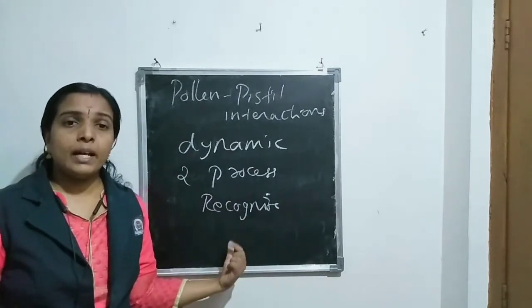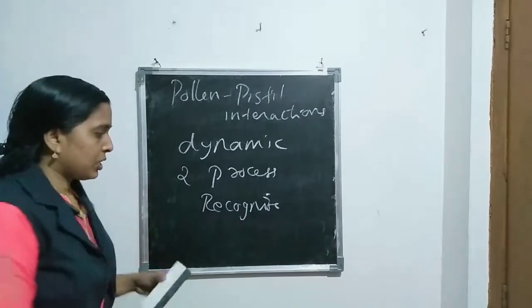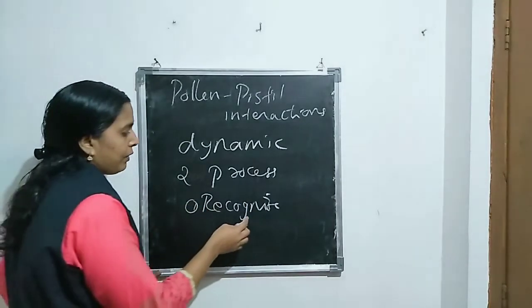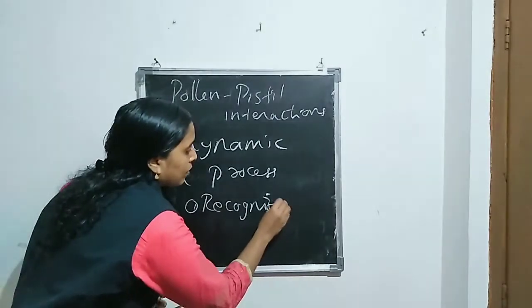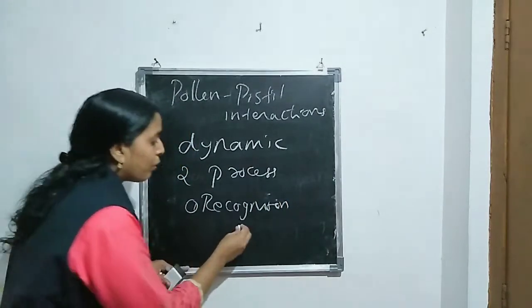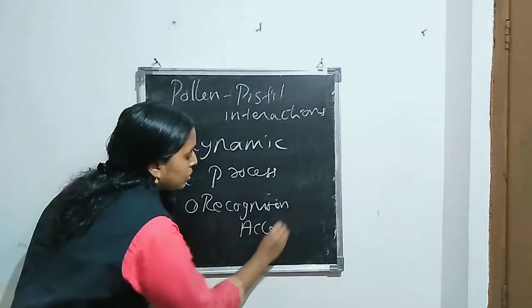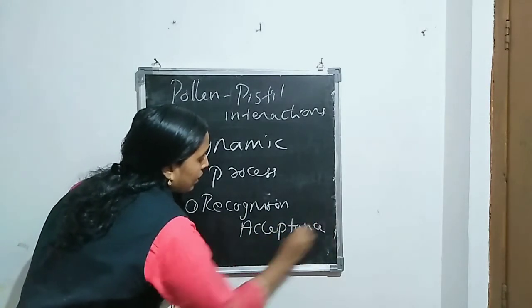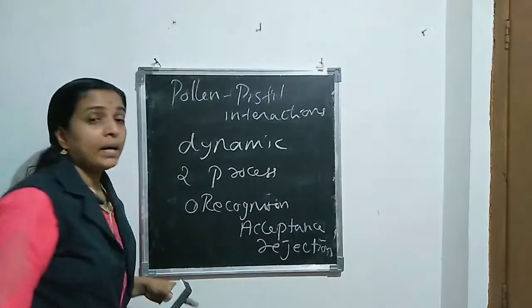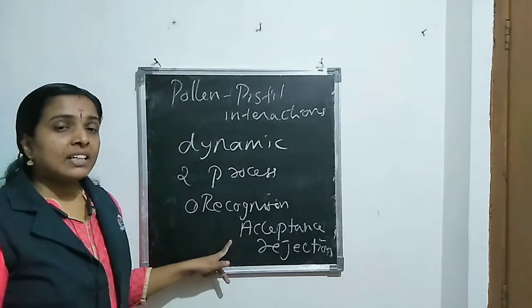That is followed by acceptance or rejection.